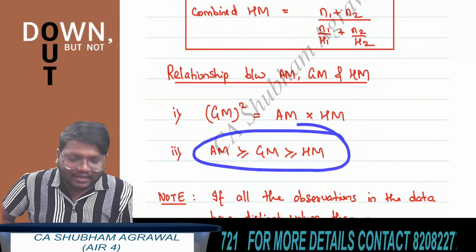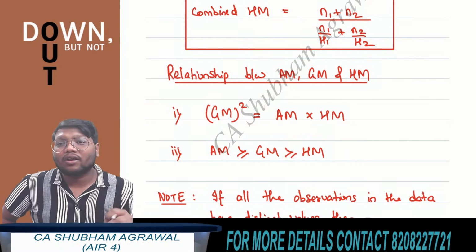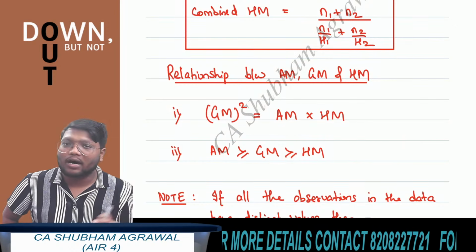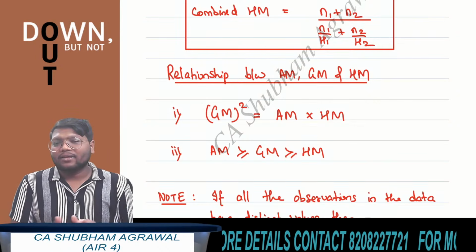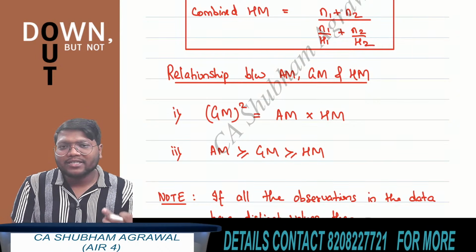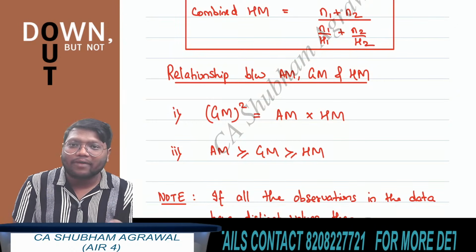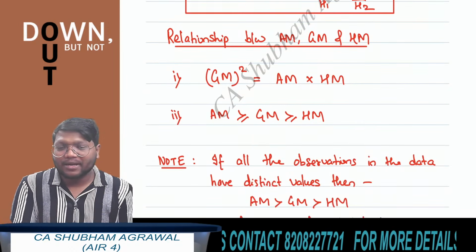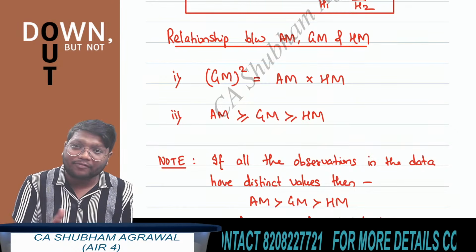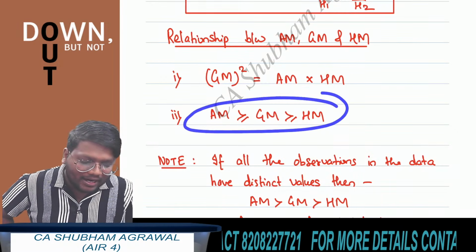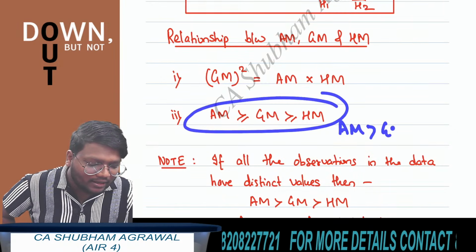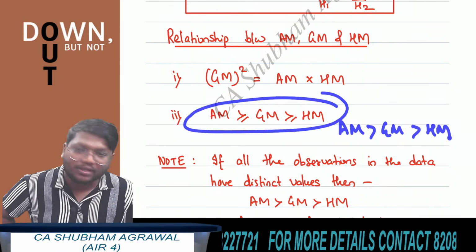The second result is arithmetic mean is greater than or equal to geometric mean is greater than or equal to harmonic mean. But if the observations present in the data set have distinct values, different values, then this inequality becomes arithmetic mean greater than geometric mean greater than harmonic mean.